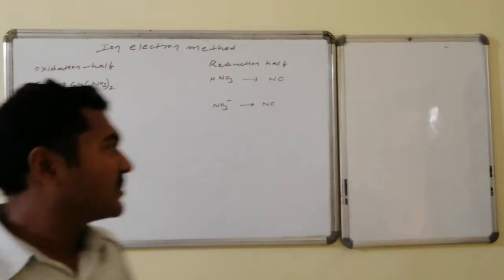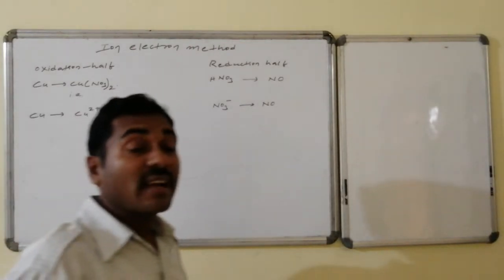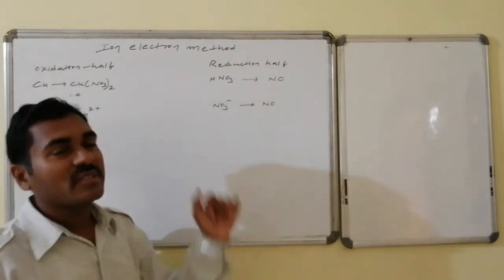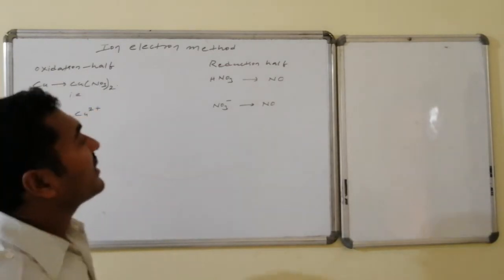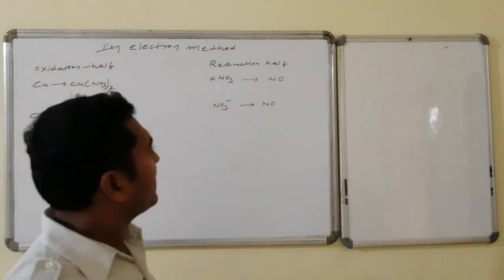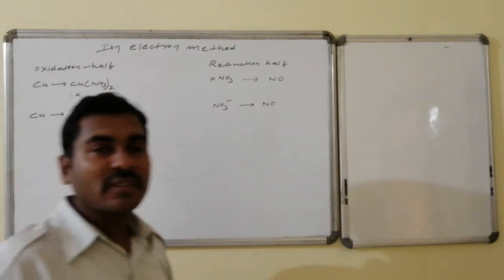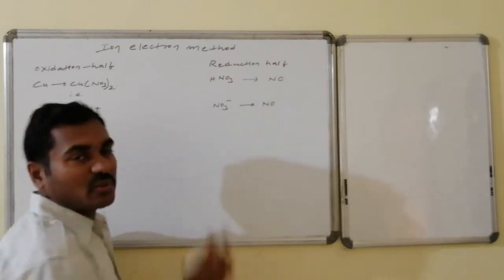Now with respect to the central atoms, this is balanced, no other atoms are there. Next the ions are balanced. Let us compare here. Nitrogen is the central atom, and with respect to nitrogen it is balanced; the remaining atoms are oxygens. Here we have 3 oxygens, here we have 1 oxygen. Towards the right side, the product side, there is a lack of 2 oxygens.